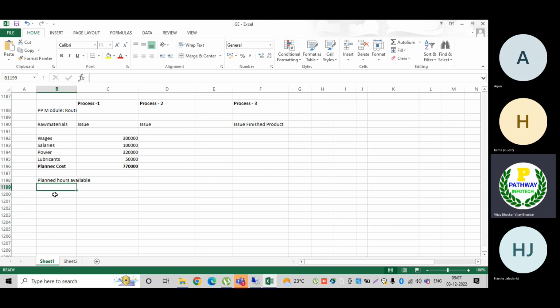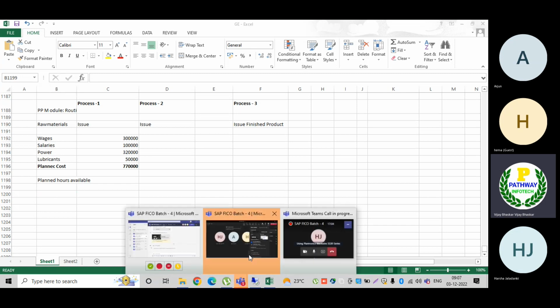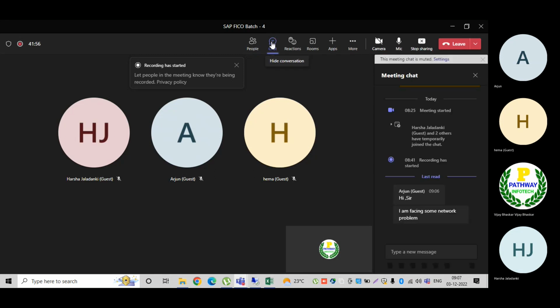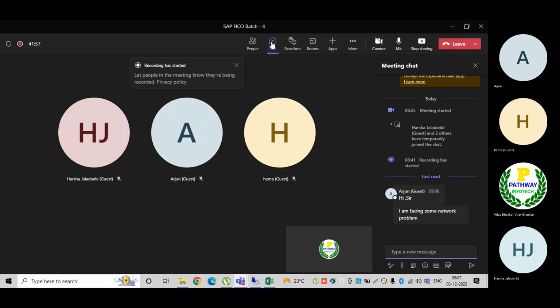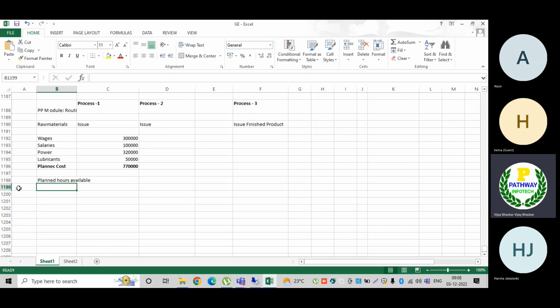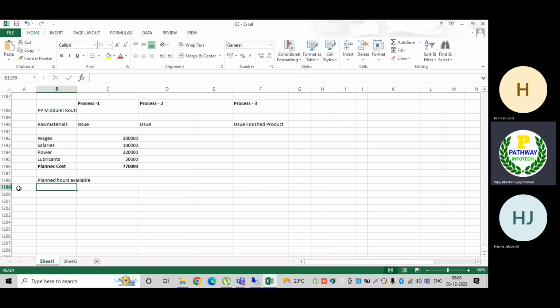Now let us assume I have a machinery that I am running 24 by 7. To run my machinery, I am using labor, in three shifts.